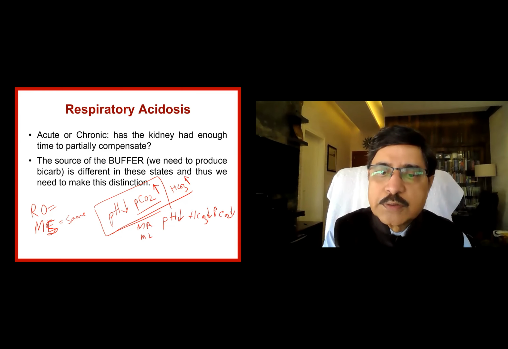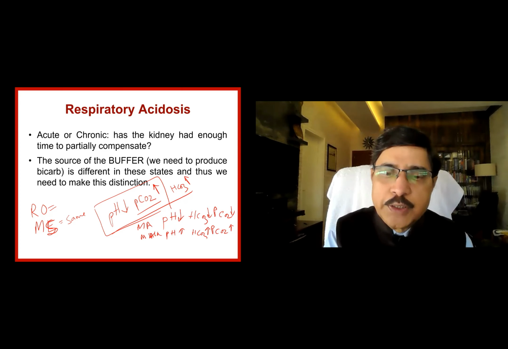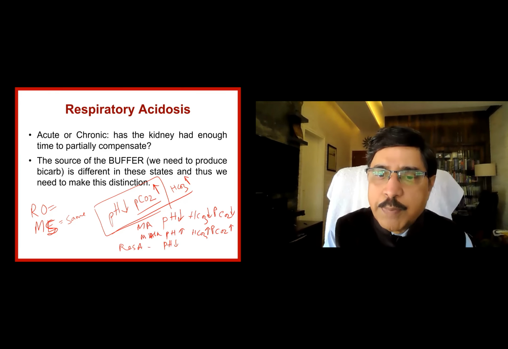Metabolic alkalosis, pH is elevated, bicarbonate also is elevated, the primary variable. The secondary variable also is elevated due to depression of the respiration. Whereas in respiratory acidosis, pH is lower because it's acidosis, but the primary variable is PCO2.